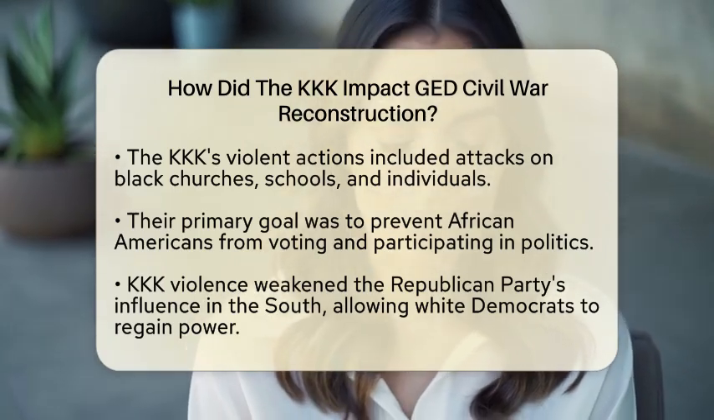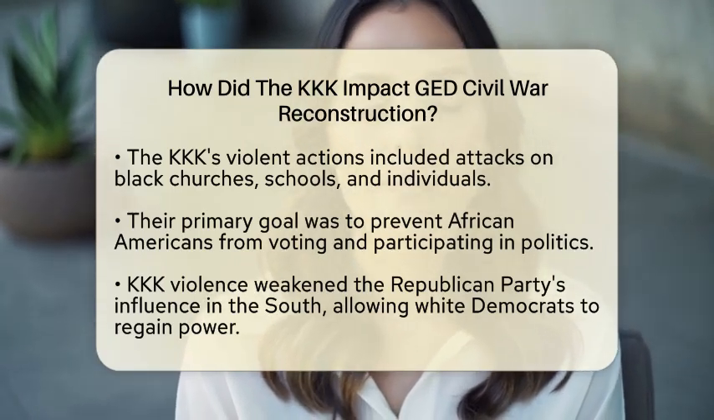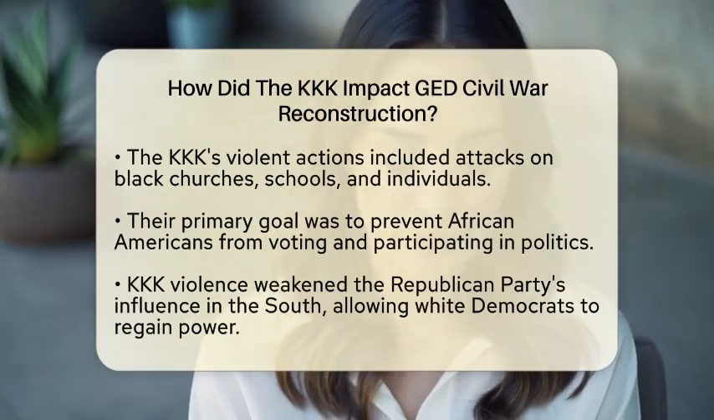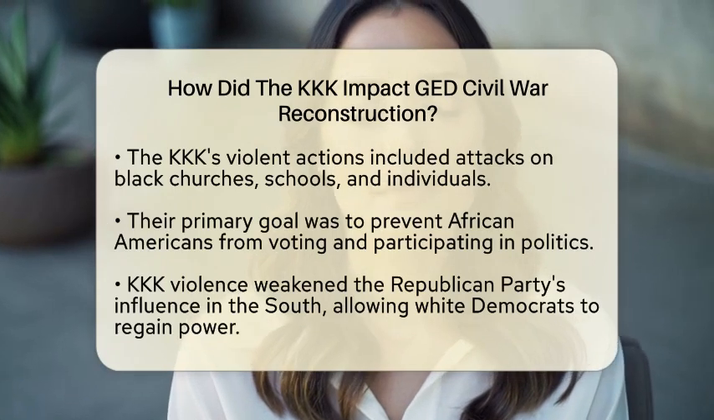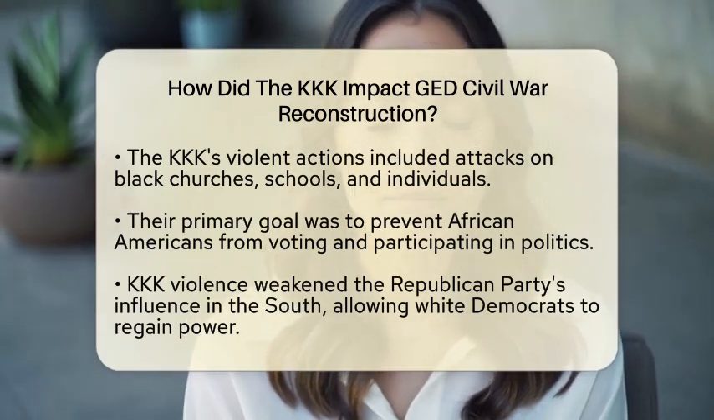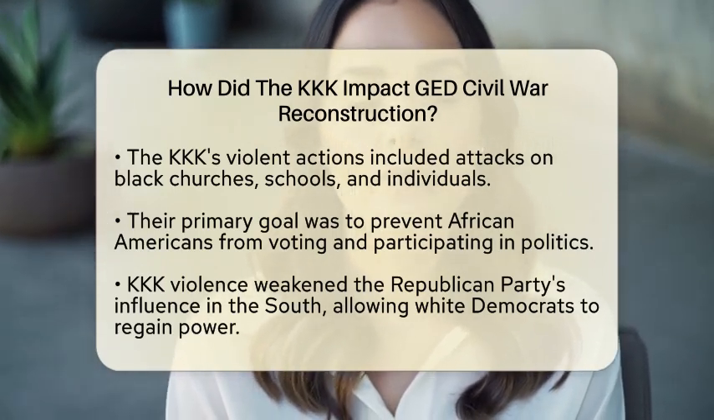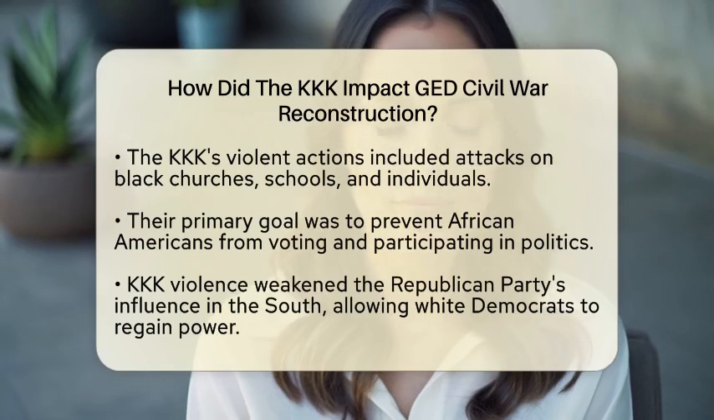This violence weakened the Republican Party's influence in the South, allowing white Democrats to regain political power. The Klan operated mostly in secret, but their presence was felt across many southern states. Their actions created an atmosphere of fear that stifled progress.